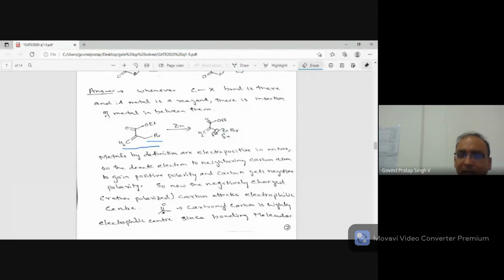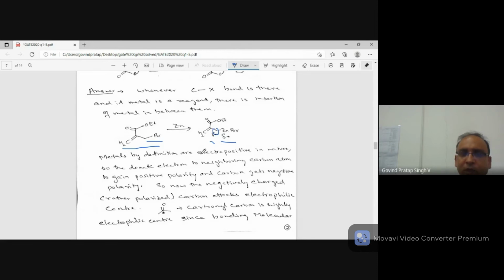So basically carbon is more electronegative than zinc, so zinc is giving electron to carbon. So carbon is having kind of negative charge, zinc is having kind of positive charge. The right word will be carbon has negative polarity, zinc has positive polarity, and it makes carbon quite reactive.